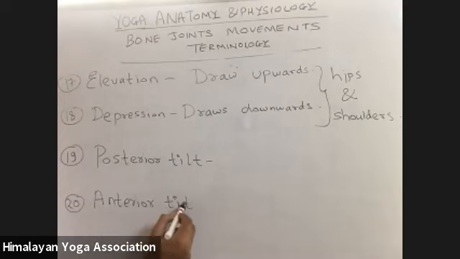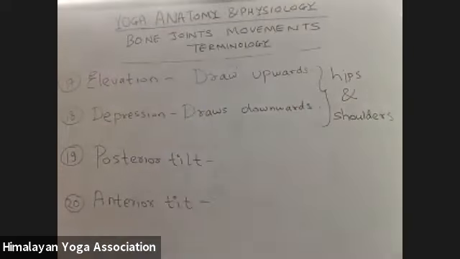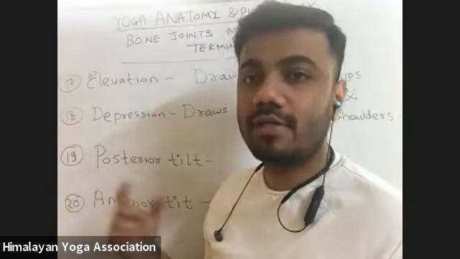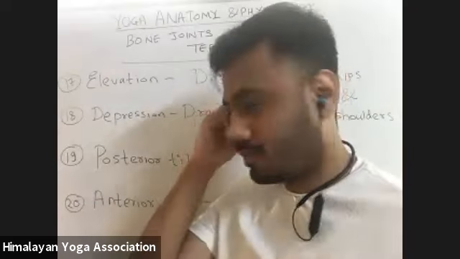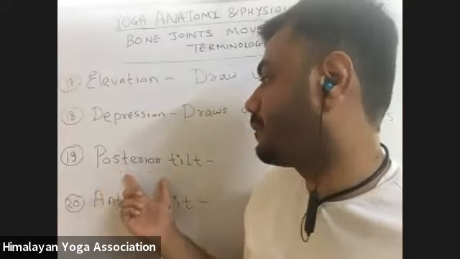Posterior, this term we have seen, I think, on day one, and anterior is the front. Posterior means at the back.